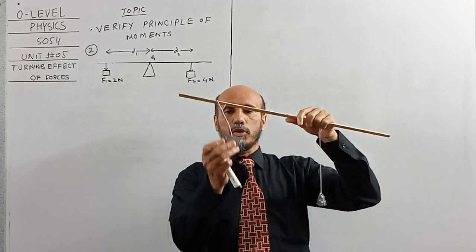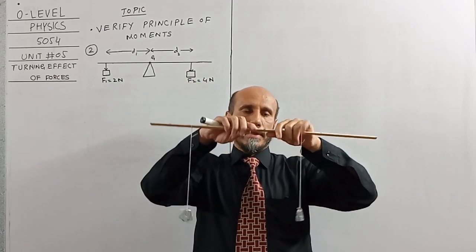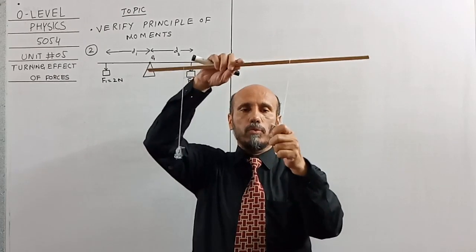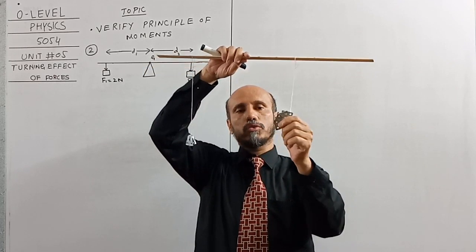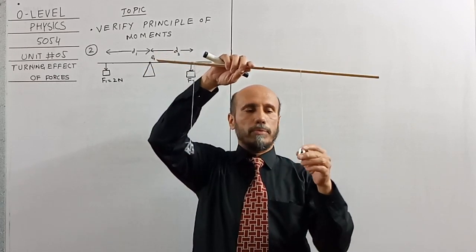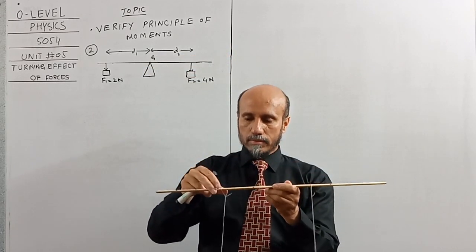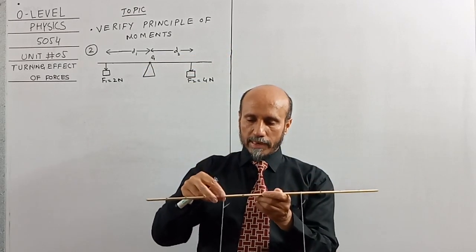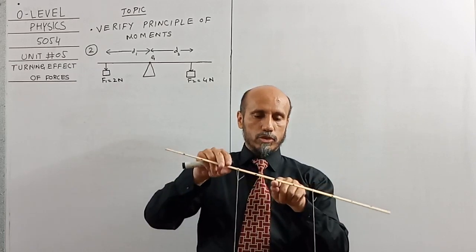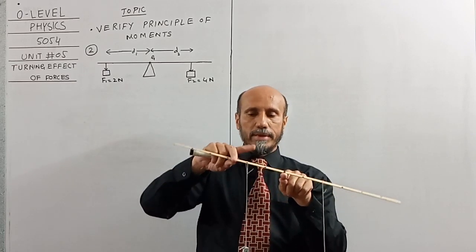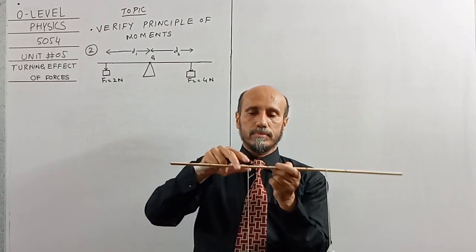I have considered 2 Newton over here. These are the two hooks, and I have considered 1, 2, 3 and 4 hooks over there. So 4 Newton weight is over here. Okay, let me balance it. Initially I will place these two weights at equal distance and we will try to balance. So it means I have to increase the distance from the 2 Newton weight.